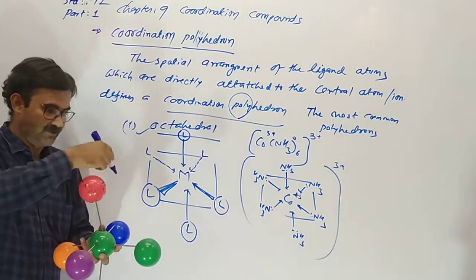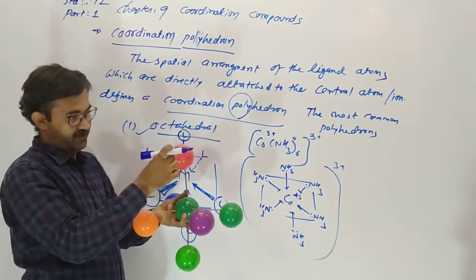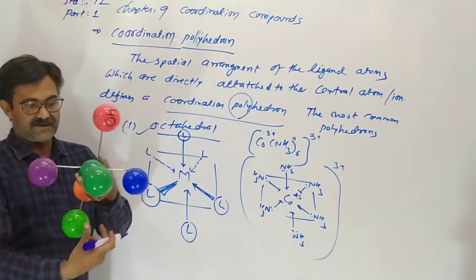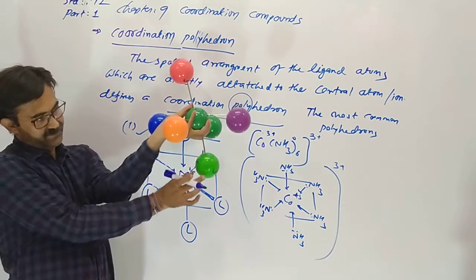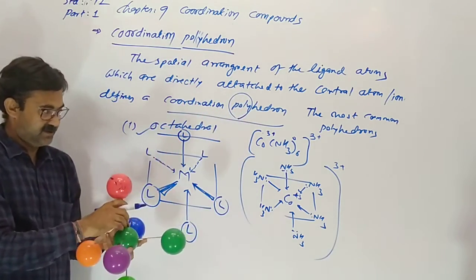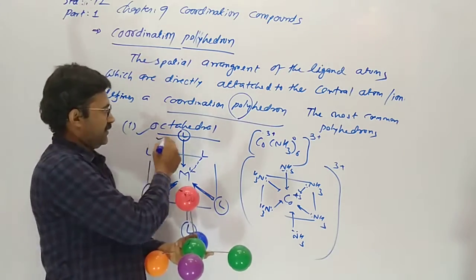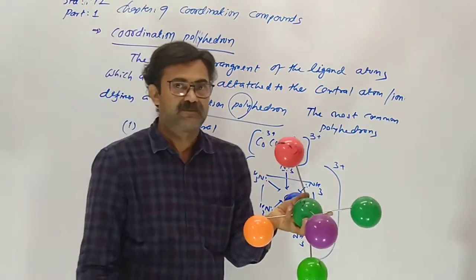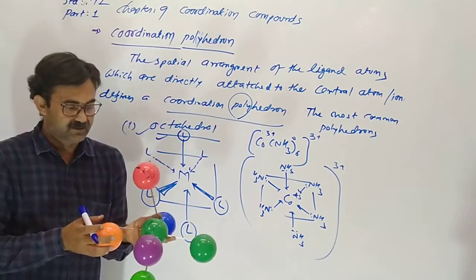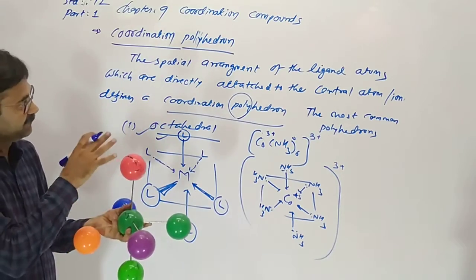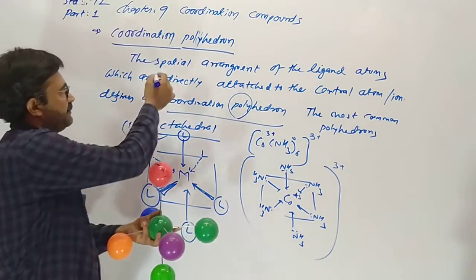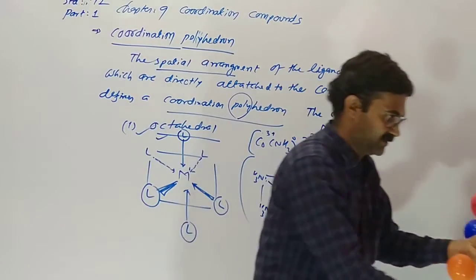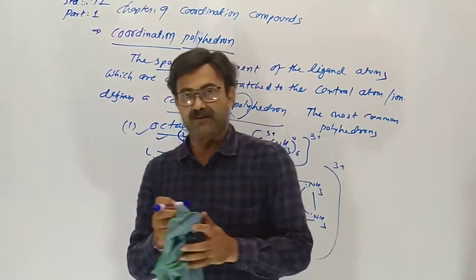1, 2, 3, 4 upward, 4 downward, 5, 6, 7 and 8. So 8 hedron occurs, which means octahedral geometrical shape. In coordination compounds there are many geometrical shapes and spatial arrangements, and one of them is octahedral. Understood? Now the second one is